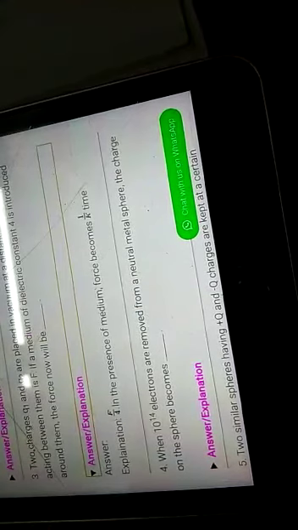Now question number 3. Two charges Q1 and Q2 are placed in vacuum at a distance d, and the force acting between them is F. If a medium of dielectric constant 4 is introduced around them, the force will be, let's see how it works. Two charges Q1 and Q2 are placed at a distance d apart.